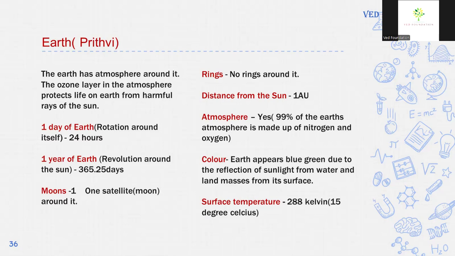Earth has an atmosphere around it, and 99% of Earth's atmosphere is made up of nitrogen and oxygen. Earth appears blue-green due to the reflection of sunlight from water and land masses on its surface, and the surface temperature of Earth is on average 15 degrees Celsius or 288 Kelvin.